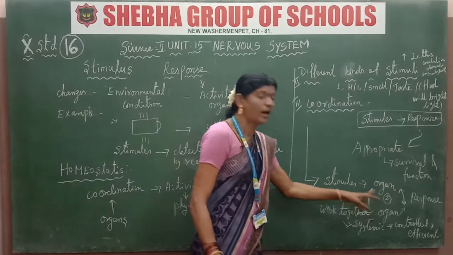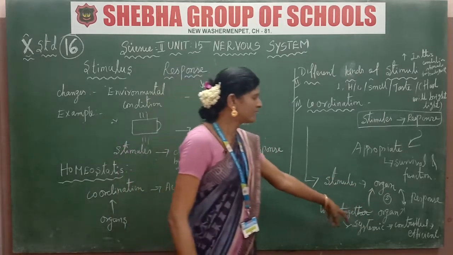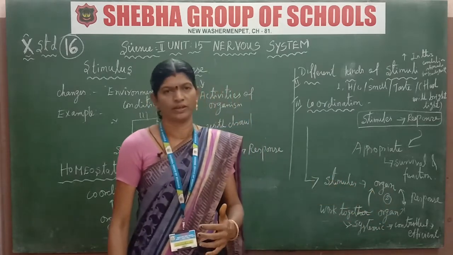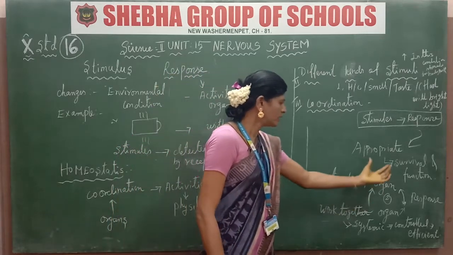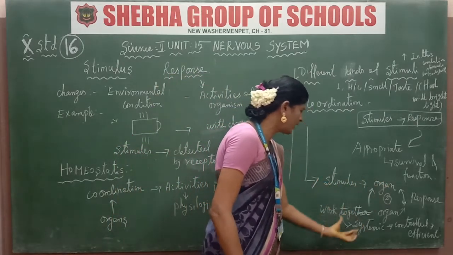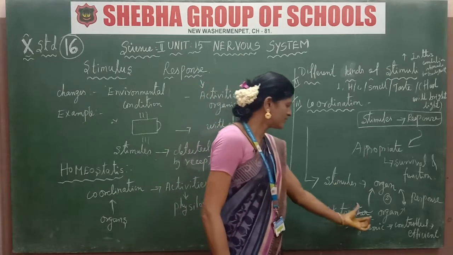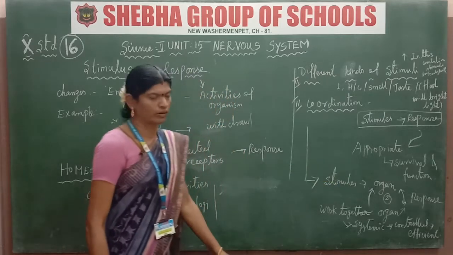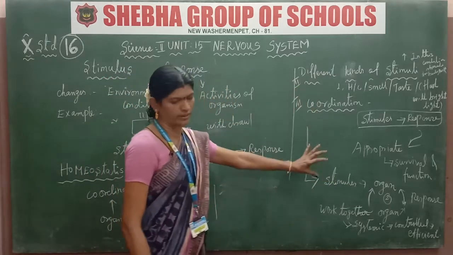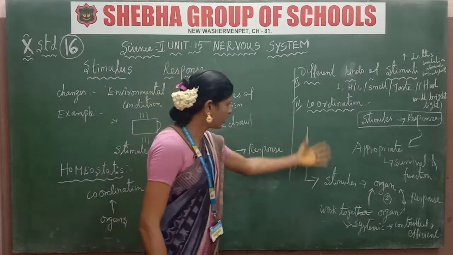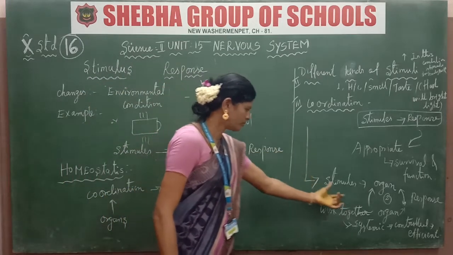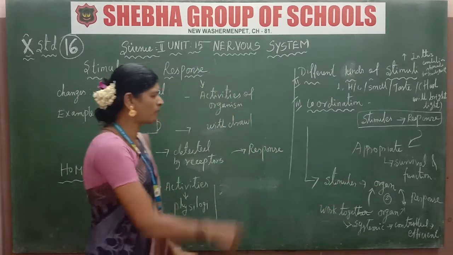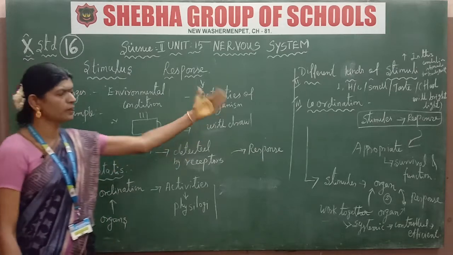The organs are applied and work together, as a system of control. This is an efficient system. When a stimulus acts on the organ, the organs work together in a controlled system, and that is the response. So what is coordination? Coordination is the stimulus causing organs to work together in a system of control for efficiency. That is called coordination.